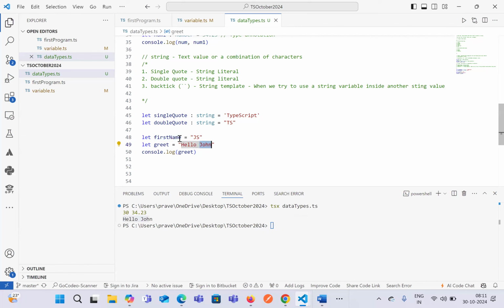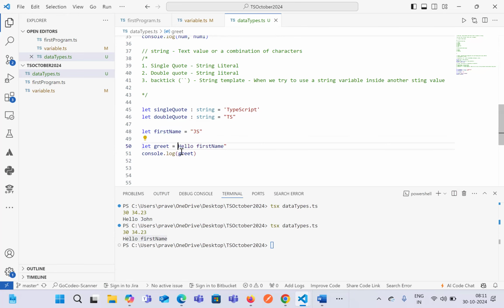So even if you use over here the first name inside the double quote, we know that the first name that we have declared is a string value over here. And if you use the same variable name inside another string inside the double quote, let's see what is happening. It just says hello first name. But whatever the first name value that we have given, it is not considering. Let's try to see in terms of single quote what is happening. In terms of single quote as well, it is displaying us the value which is hello first name. But we want to use the name that we have declared over here.